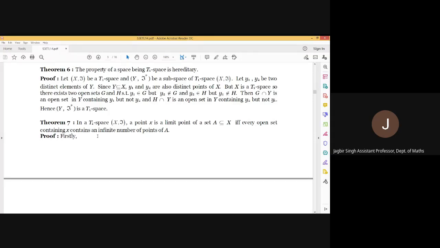That is, a T1 space is given, and a subset is considered. Then an element X is a limit point of A if and only if any open set which contains X must contain an infinite number of elements of A. It means A intersection that open set must be an infinite set.